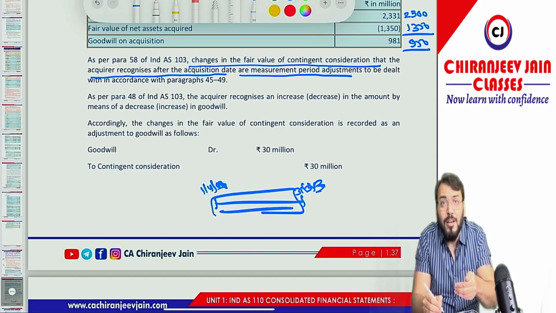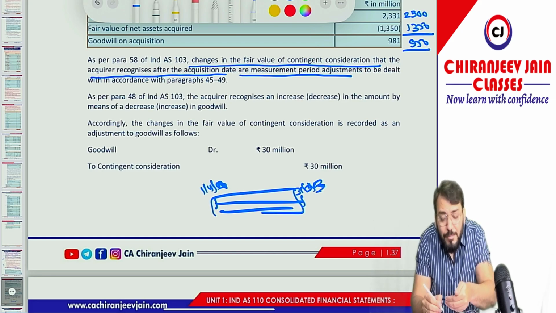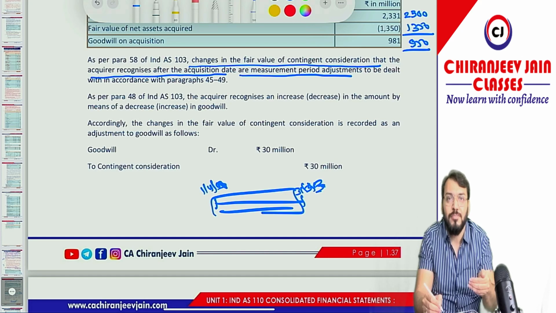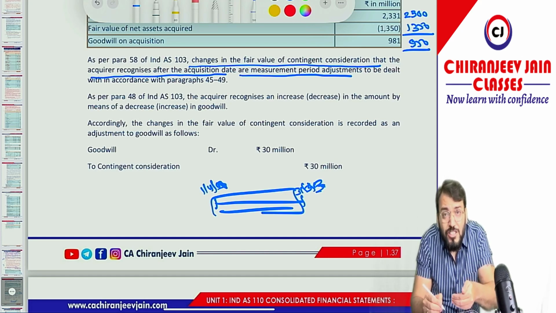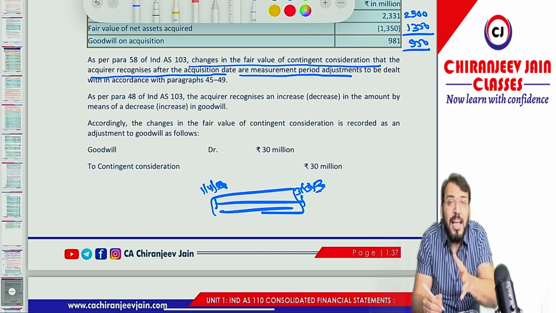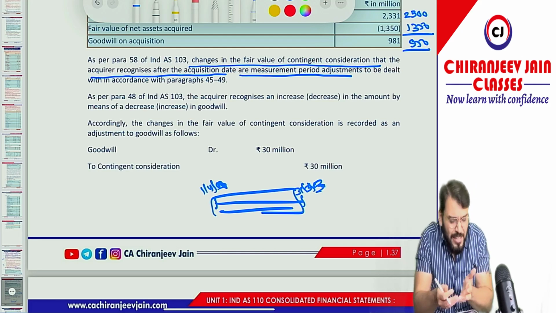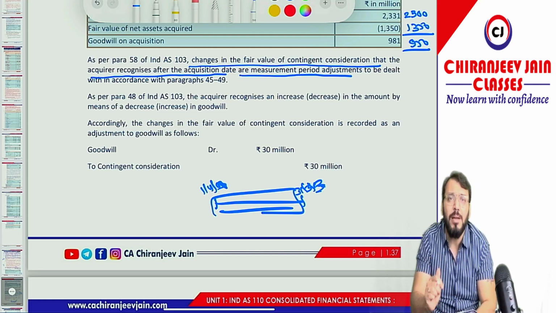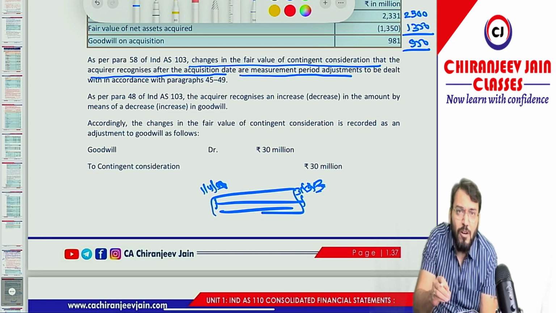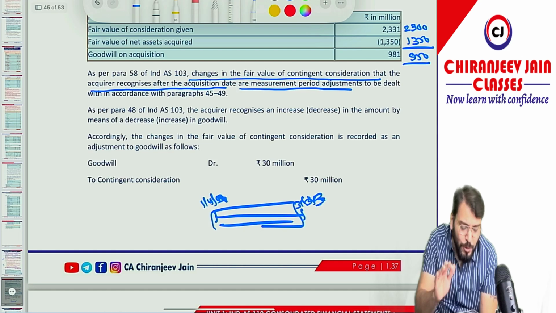The measurement period concept will come when the business combination has been done just before 31st March and the financial statement is approved before receiving the valuation report from the expert. In that case we apply the concept of measurement period. Here the measurement period concept cannot be applied. I hope you are understanding.